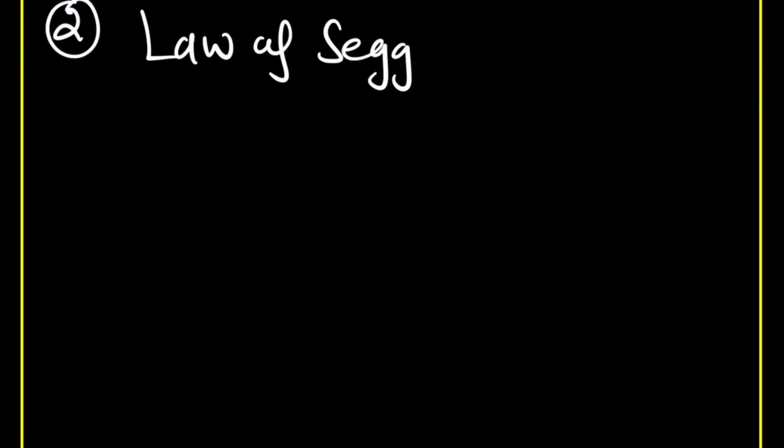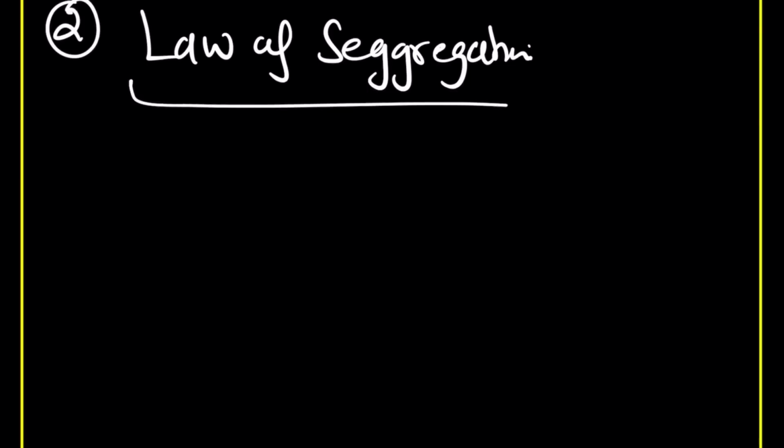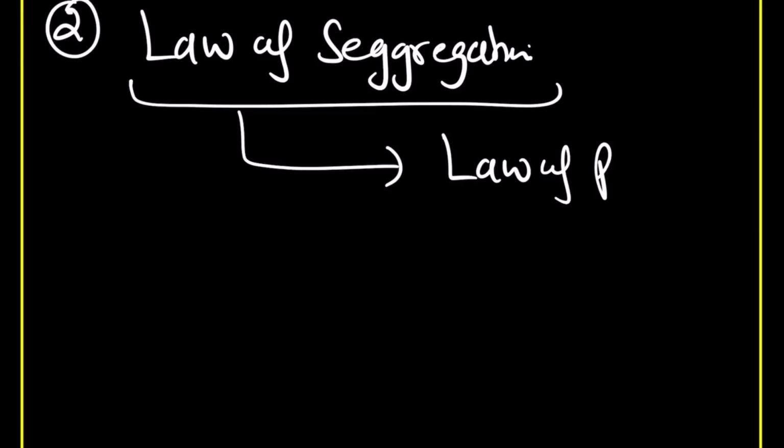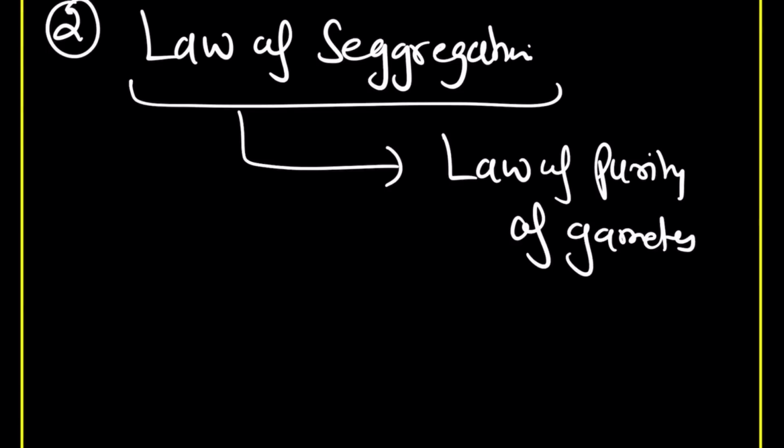Now from monohybrid cross, you can also learn another law, that is known as the law of segregation. Keep in mind this law of segregation is also known as the law of purity of gametes.